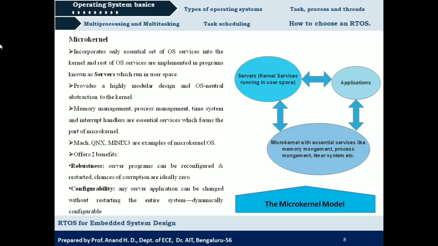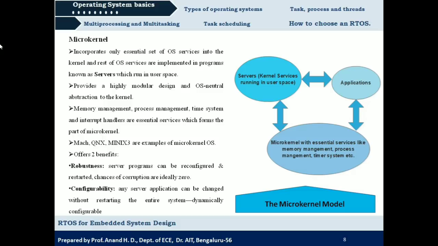So what does robustness mean? Server programs can be reconfigured and restarted any number of times. If you want to make any changes to your server programs, you can make those changes and restart or rerun that server program any number of times. And server programs run in user space, whereas all the other essential services run in kernel space. So the chance of these essential services getting corrupted due to a failure in a server program is ideally zero. There is no chance of corruption of kernel services due to errors or failures in server programs.